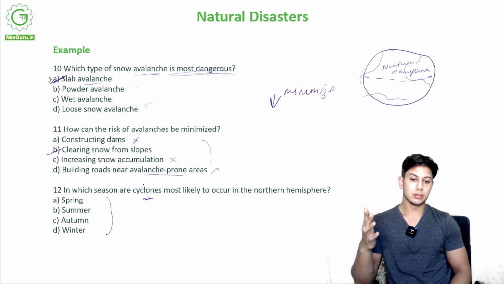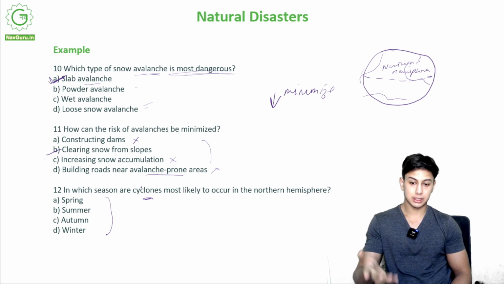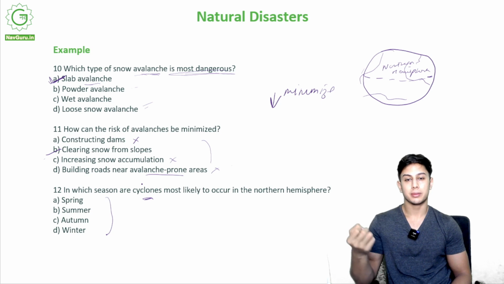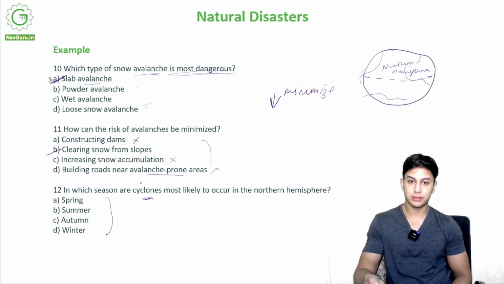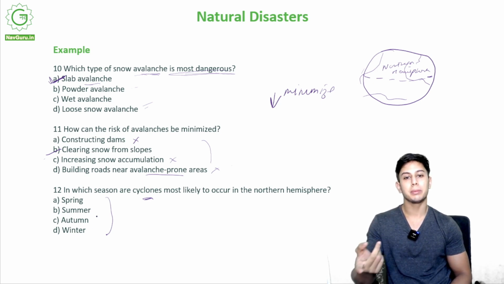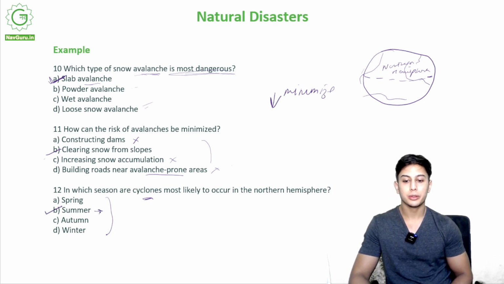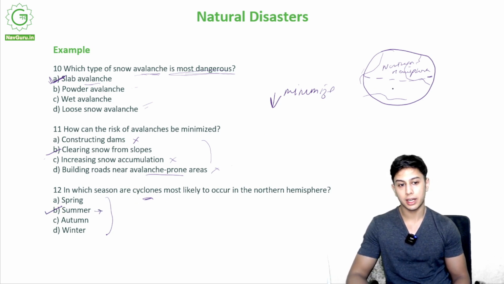If you just put basic sense to it, how do cyclones start? They start from heating up. When the ocean surface heats up, it creates a low pressure zone. In all of these seasons, when will the heating be maximum? When are the most chances of cyclones? It is B, summer, because during summer it would be very heated, right? There would be strong sun rays. It would heat near the equator more, and it would lead to formation of cyclones.